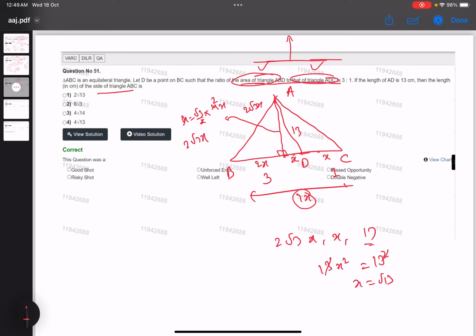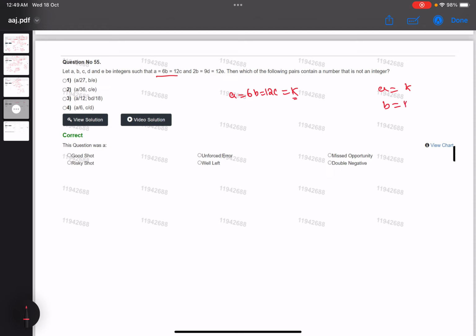See, a equal to 6b equal to 12c. In this, suppose that this is k. Now write all the terms on one side in the same form, meaning in the form of k. So a is k, b will be k by 6, c will be k by 12. Now we have d and e as well, so we will try to convert them in k with the help of 2b. So 2b, b we know is k by 6, so k by 6 equal to 9d. This gets cancelled, 2 3 6, so d can be written as k by 27.